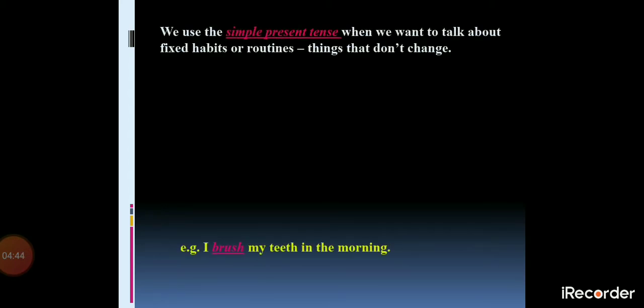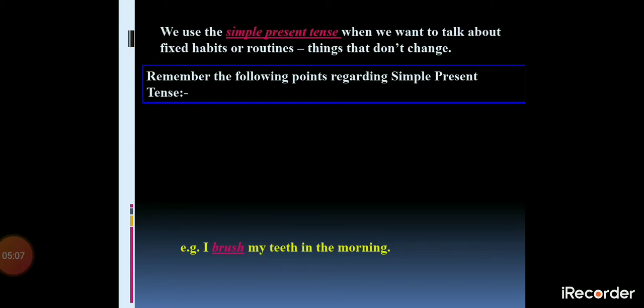In the previous slide we have seen 5 sentences, and all these 5 sentences belong to the simple present tense. It means we use the simple present tense when we want to talk about a fixed habit or routine, the things that we won't change.